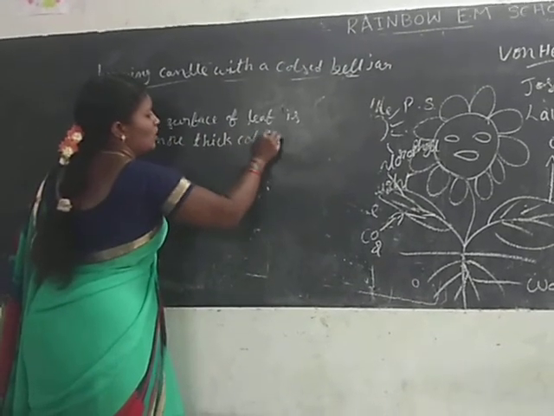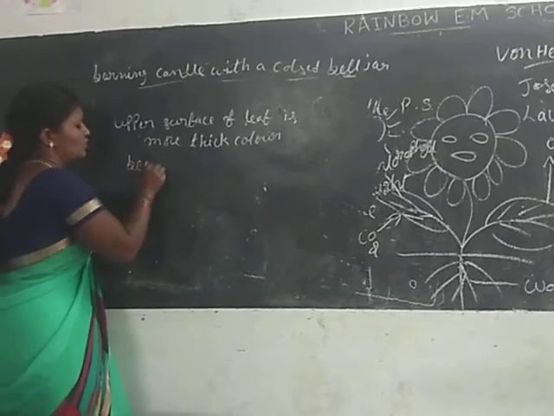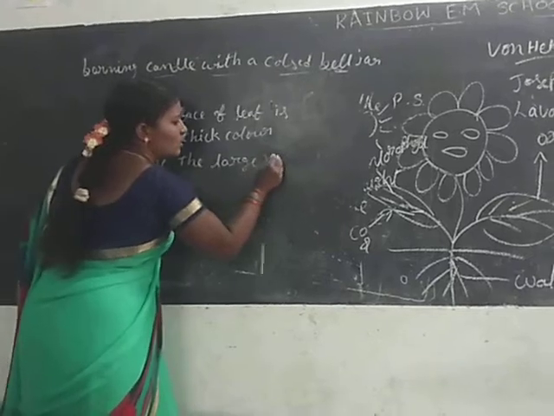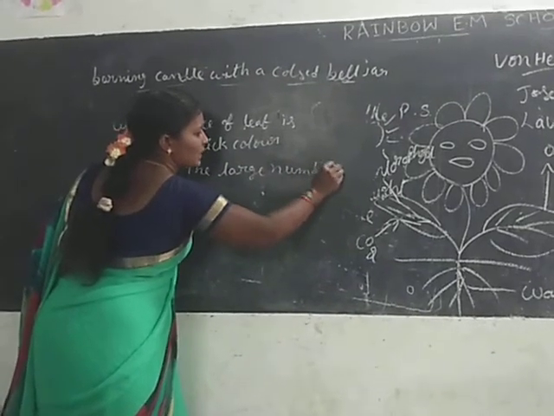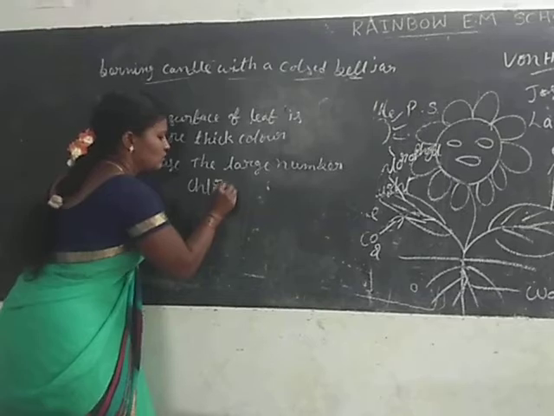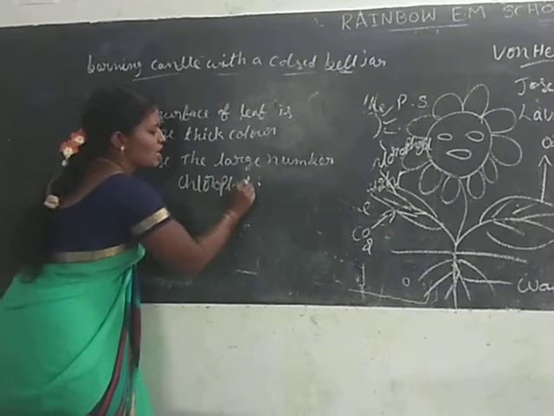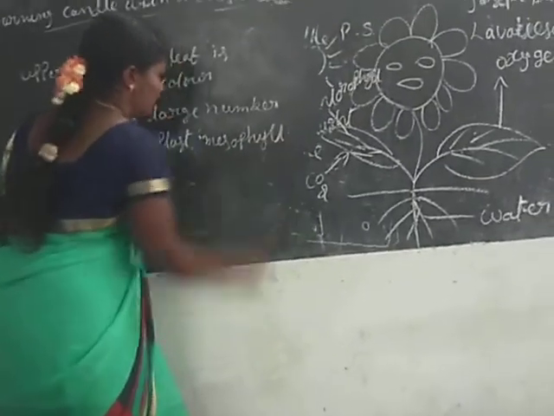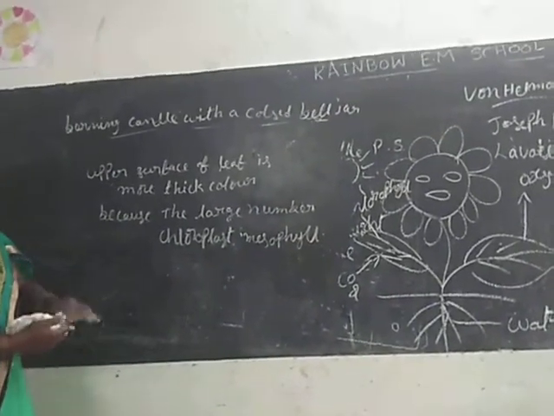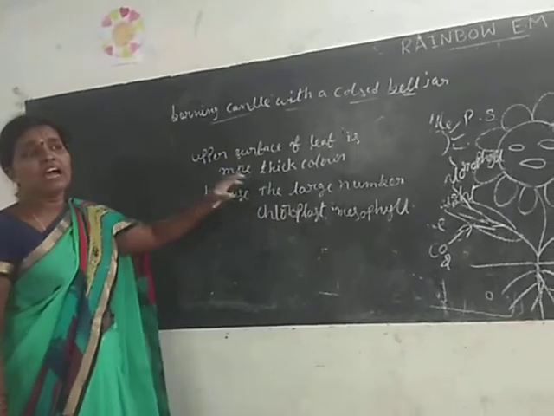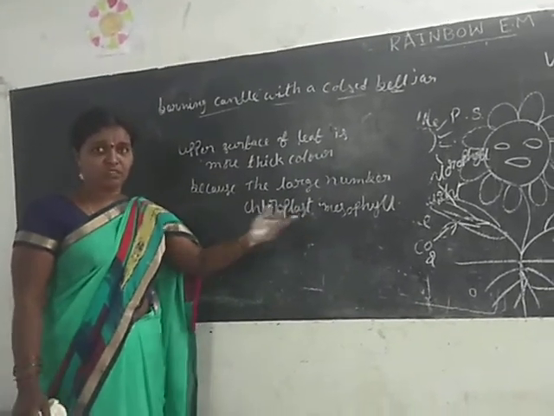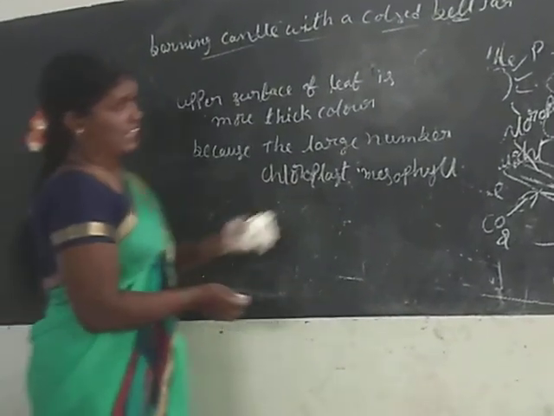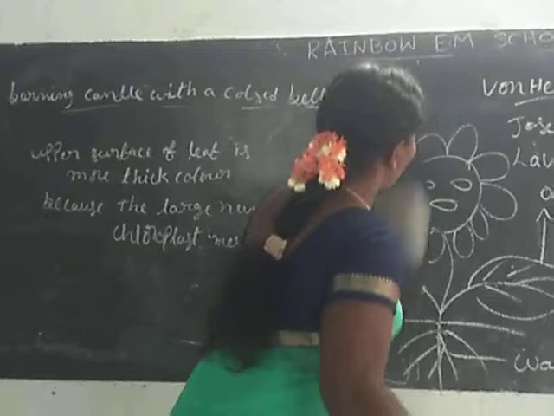Because a large number of chloroplasts and mesophyll tissues are present, the upper surface of the leaf is a thicker color, and the lower surface of the leaf is a lighter, thinner color. What is meant by stomata? You know the stomata diagram.